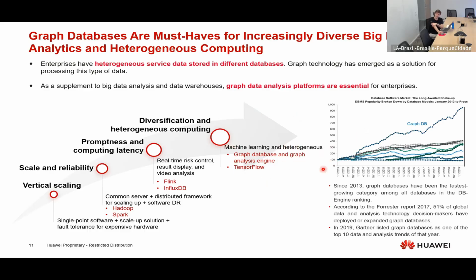And also we can see here that graph database engines are growing really fast in the market. So this line here is for graph database. We can see it's an engine that is really growing fast. I don't know if my internet is a little bad, but okay.